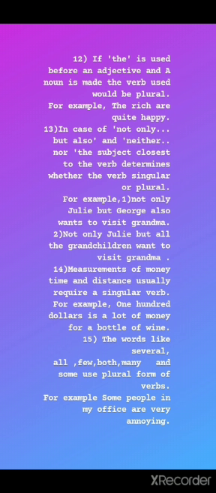Rule number 14. Measurements of money, time and distance usually require a singular verb. For example, $100 is a lot of money for a bottle of wine. Rule number 15. Words like several, all, few, both, many and some use plural forms of verbs. For example, some people in my office are annoying. So as we are referring to people, some people, therefore we have put the verb are.